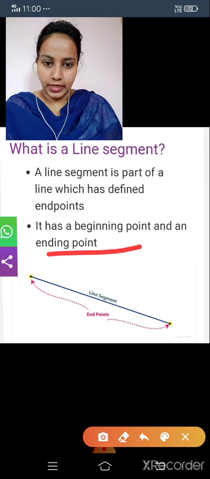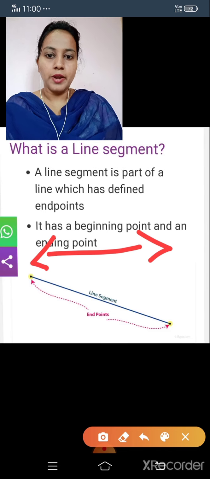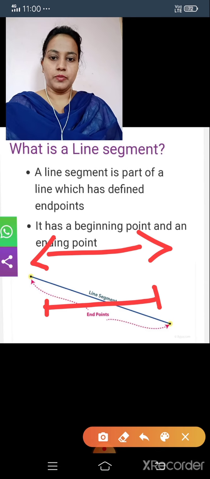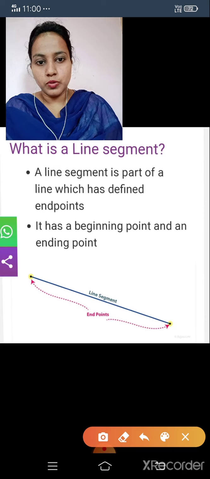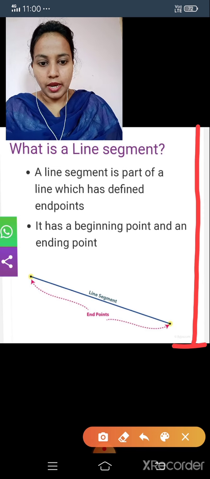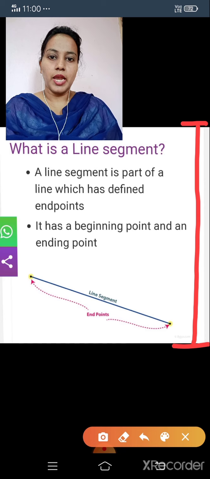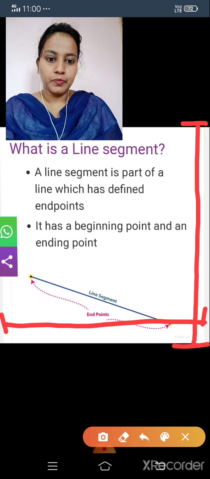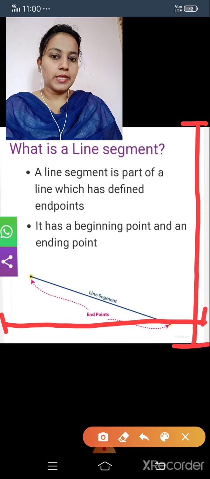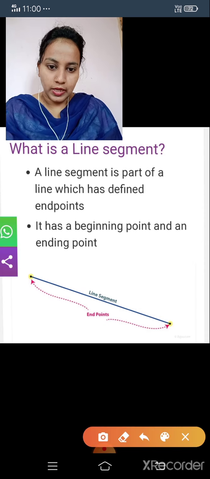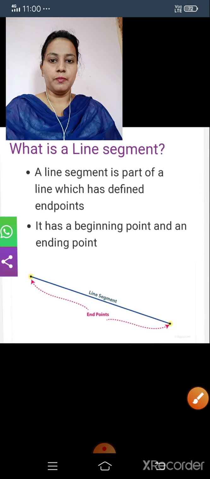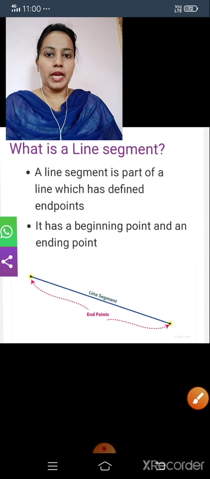See, it is a line. In that line there are no end points in both directions, but in the line segment there are end points. For example, just see this. There are end points here, and here these are also end points. So that's why it is also an example for line segment. Again, see how in this line the end points are there. Is it clear between line and line segment?